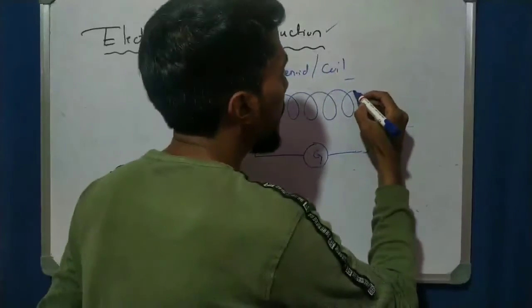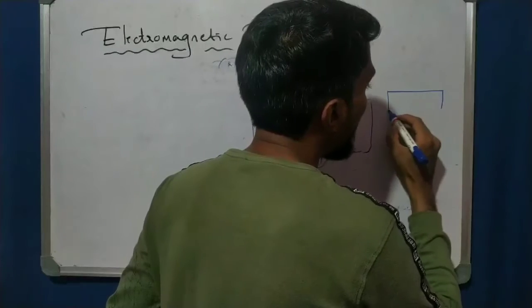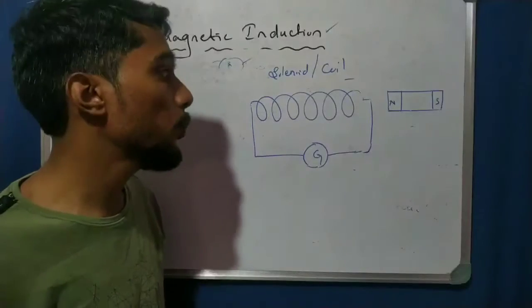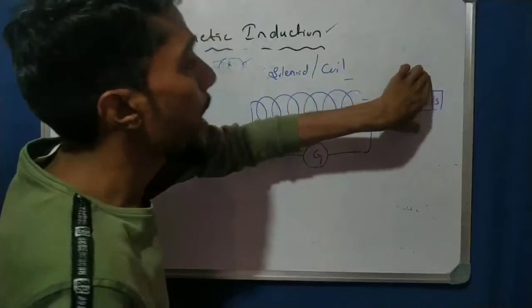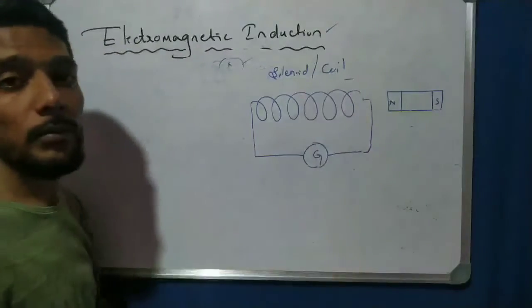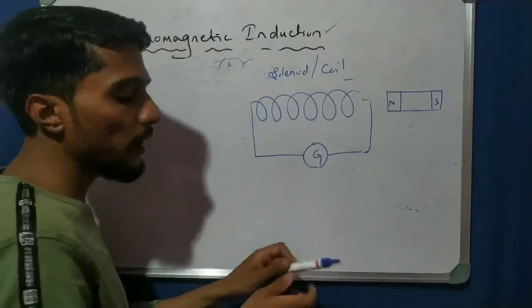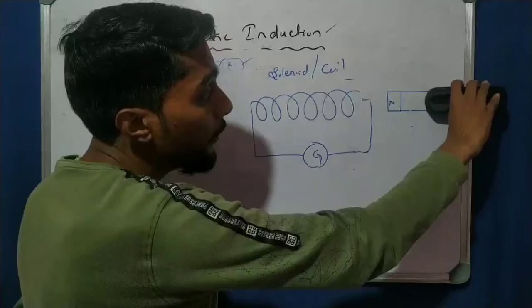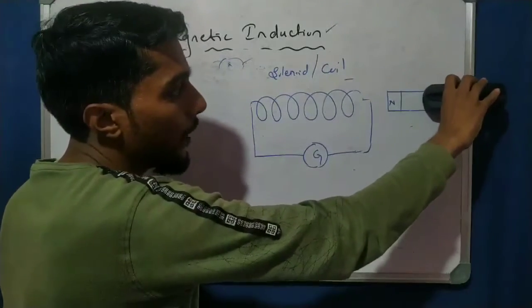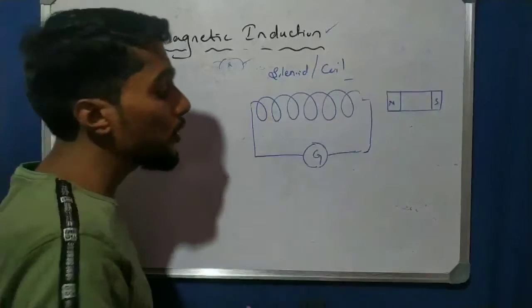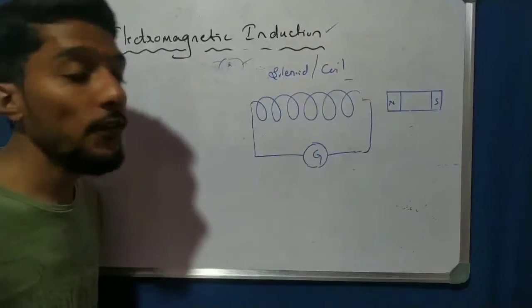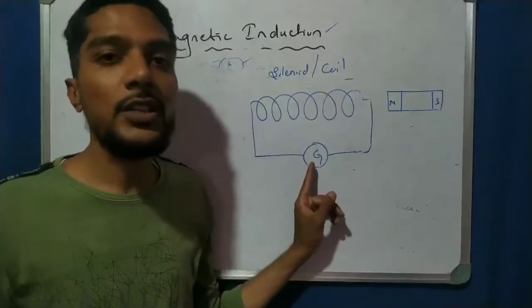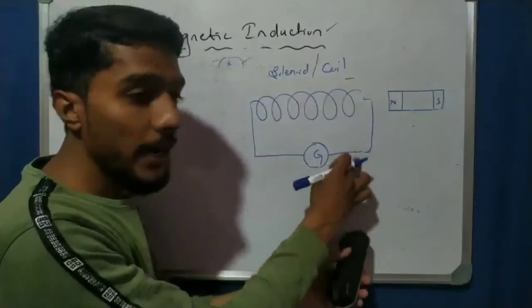If there is no magnetic field around the coil and no external battery, there is no current in the circuit. Now, a magnet has two poles, north pole and south pole. When this magnet is brought near the coil, we observe deflection in the galvanometer. Why does the galvanometer show deflection? Because of the presence of current. With no battery, there would be no current.